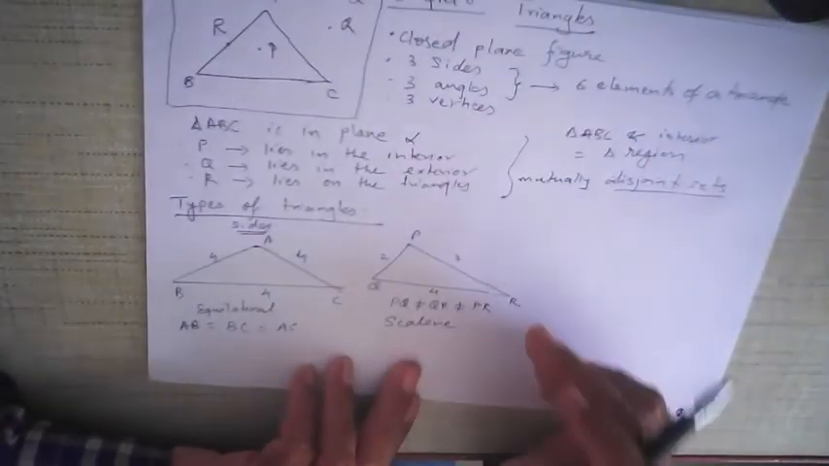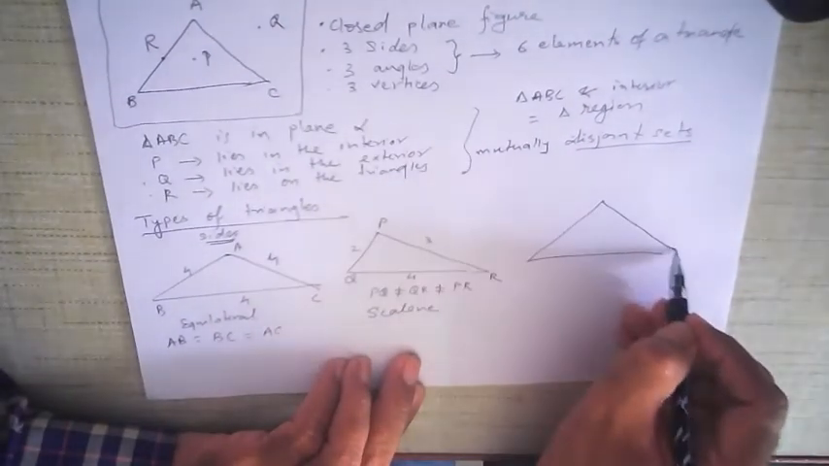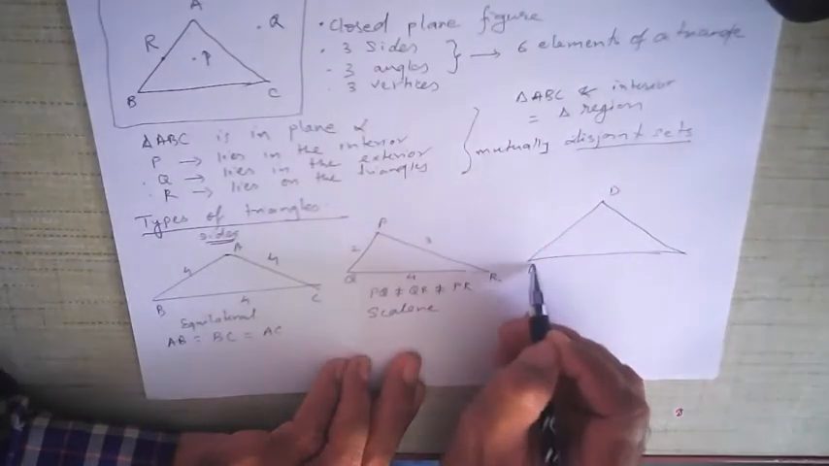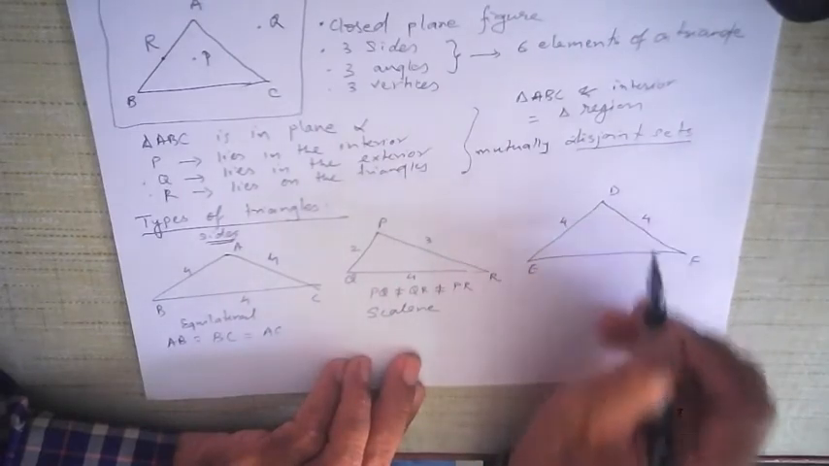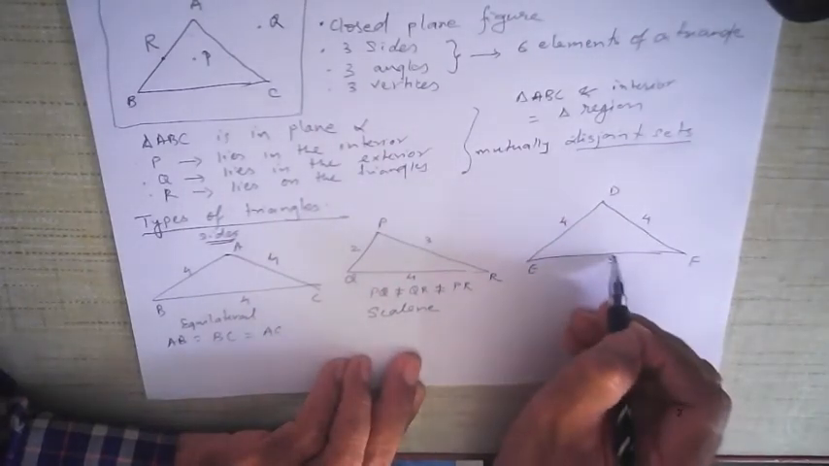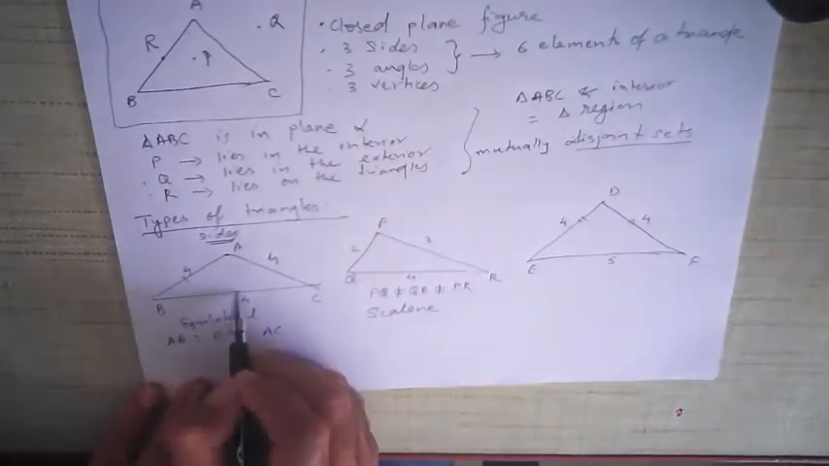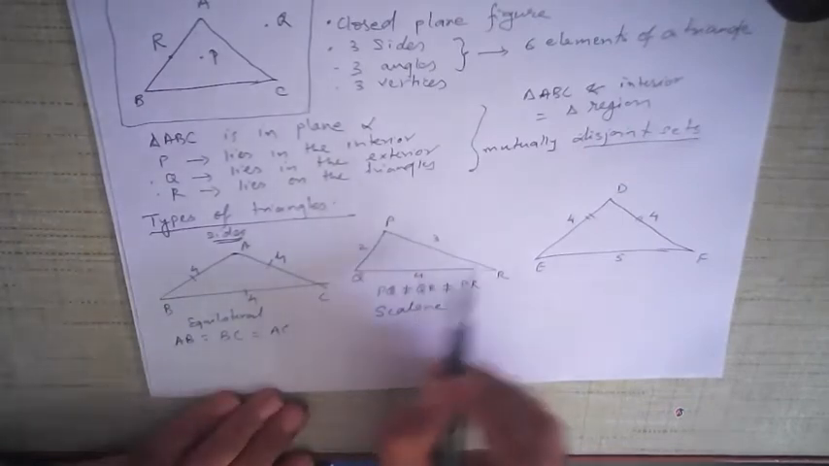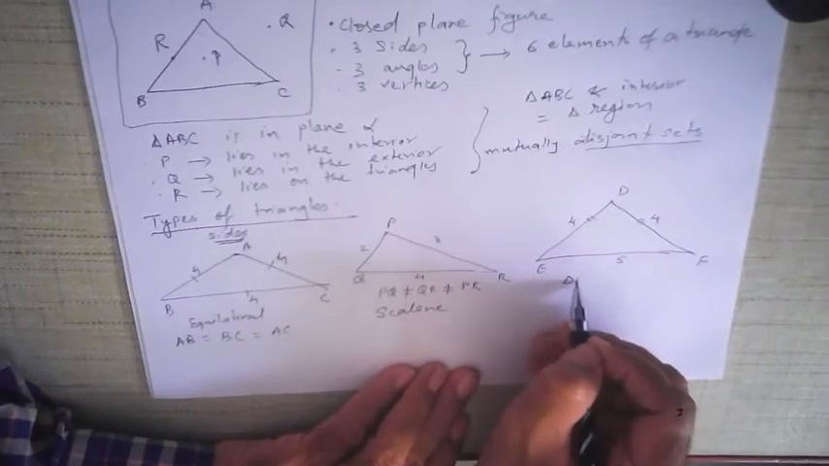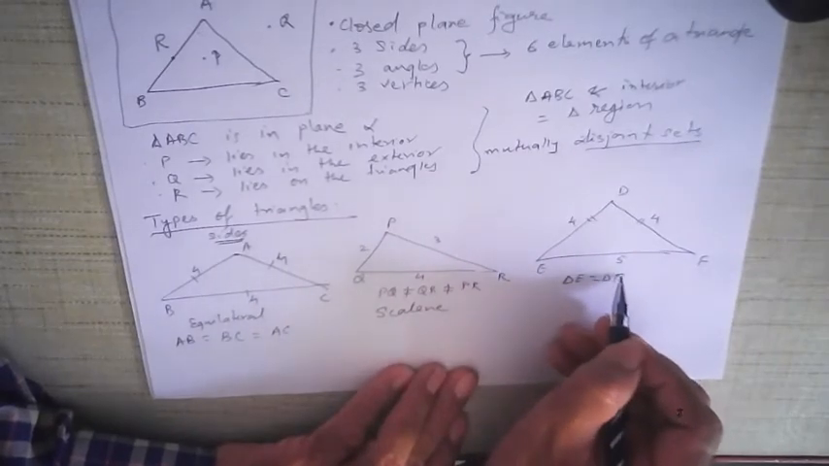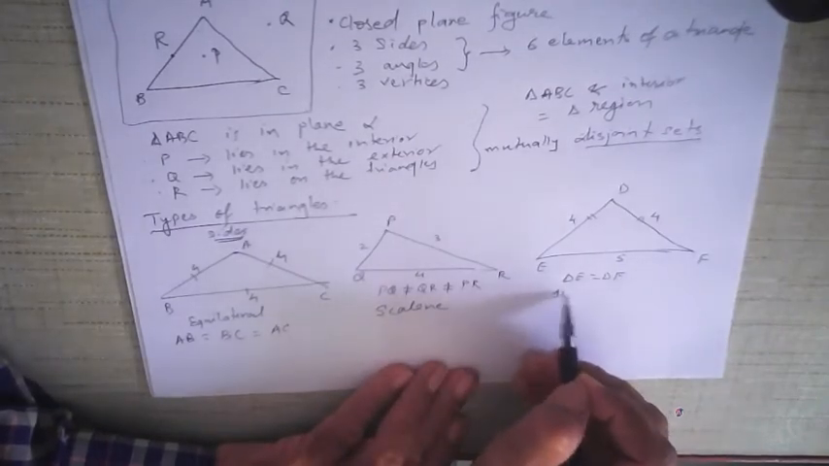Now suppose any two sides are equal. Suppose this is your triangle DEF. Two sides are equal: this is say 4, this is 4, and this is say 5 centimeters. You see, here all three sides were equal, there none of the sides were equal, and here two sides are equal. Such a triangle in which two sides are equal, DE equal to DF, is called an isosceles triangle.